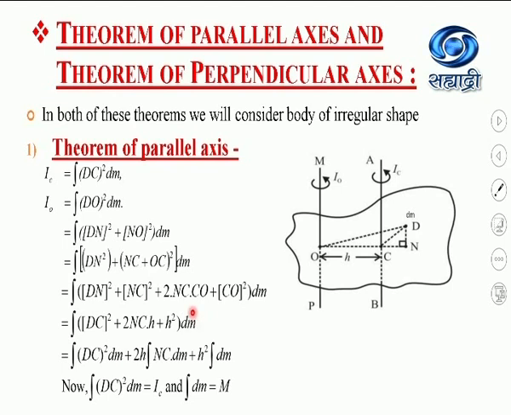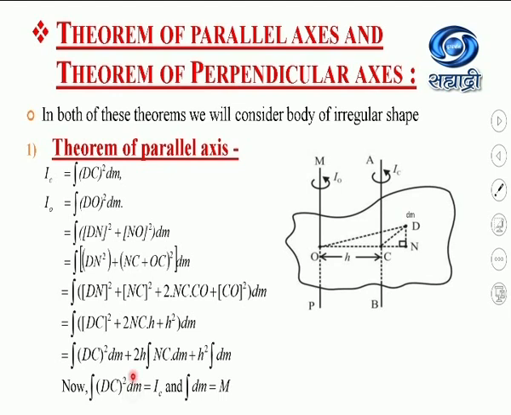Now I will separate the terms. This is the integration of dc square into dm plus 2h, which I am taking as constant because 2 is constant and the distance between the two parallel axes will remain constant. So 2h into integration of nc into dm plus h square into dm. Now we know what this dc square into dm is. It is the moment of inertia about the axis passing through the point O, that is IO.